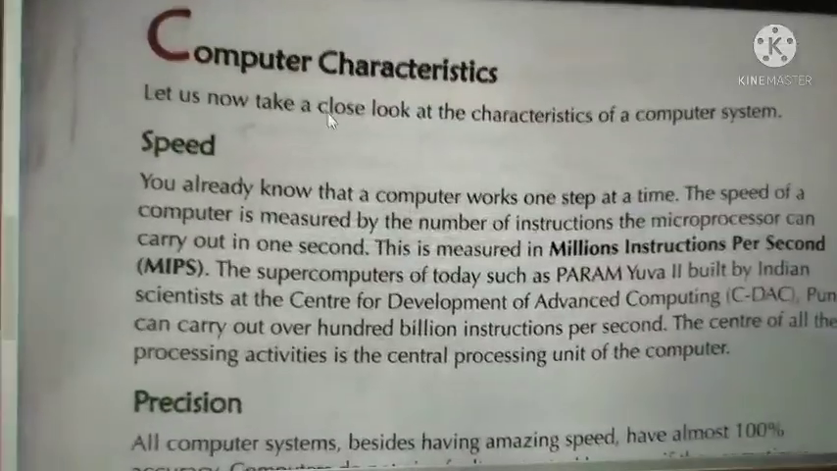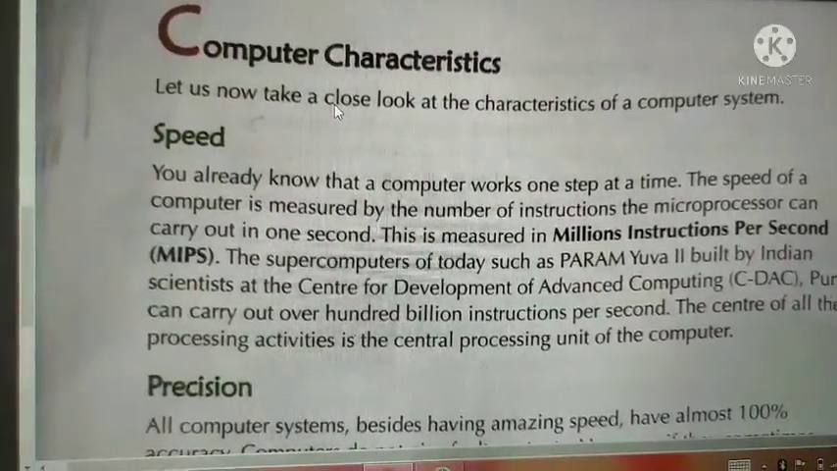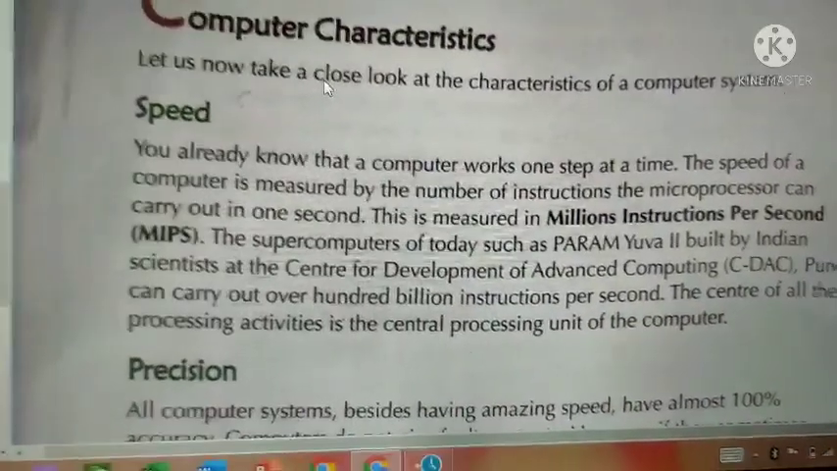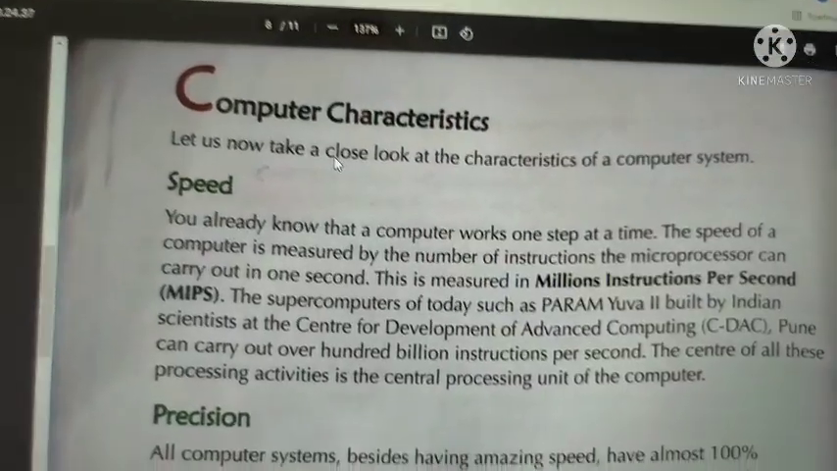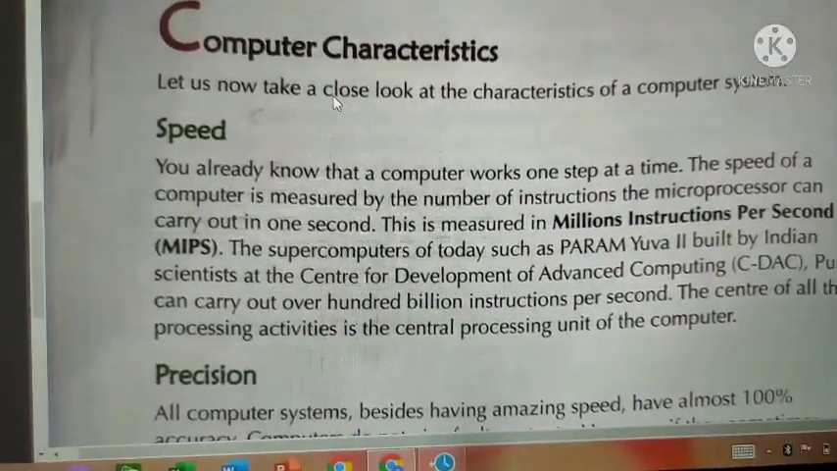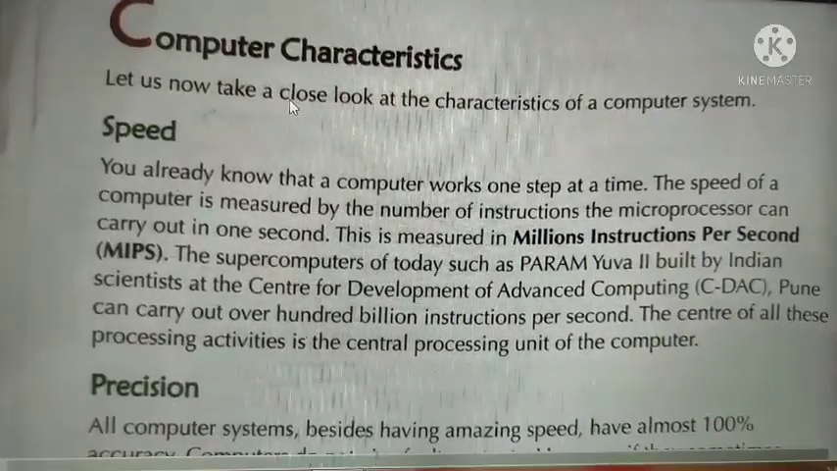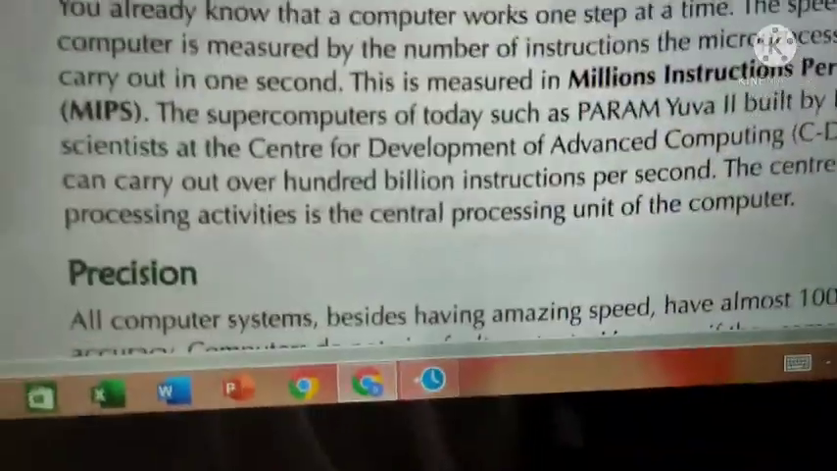As human beings, we have some characteristics. We'll get angry, we'll be cool, we'll talk, we'll play. All those are human characteristics, right? A computer also has some characteristics. Even though it is a machine, it is doing some process, so it should have certain characteristics, right? That is what we are going to see.